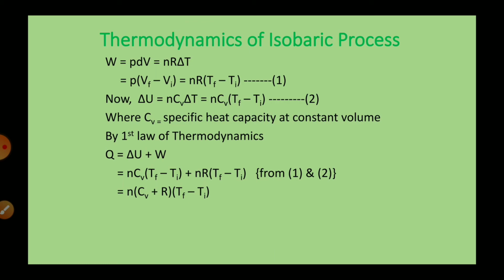Clear? So what we have done is taken common, writing n on one side and Tf minus Ti on the other side.